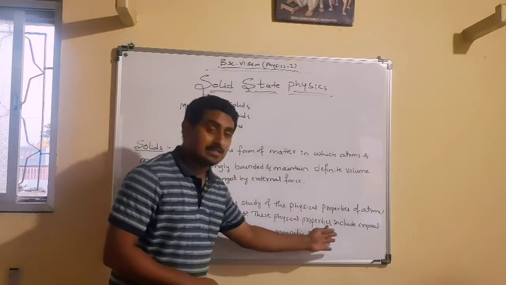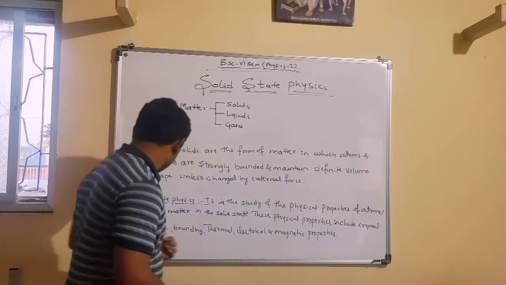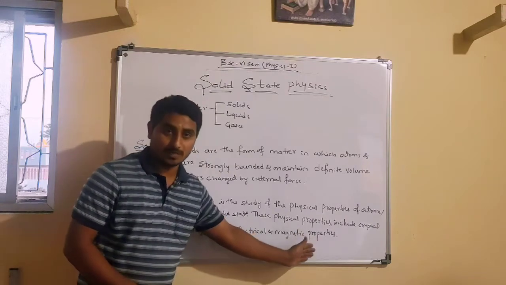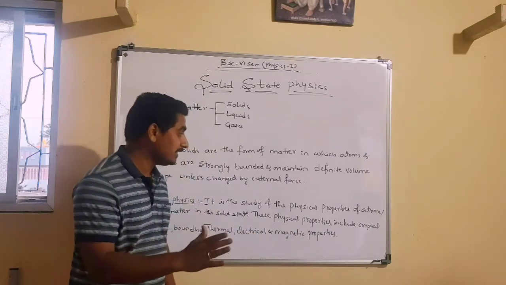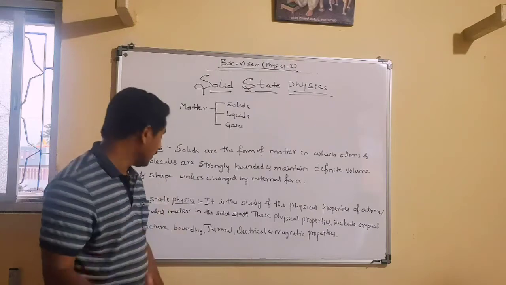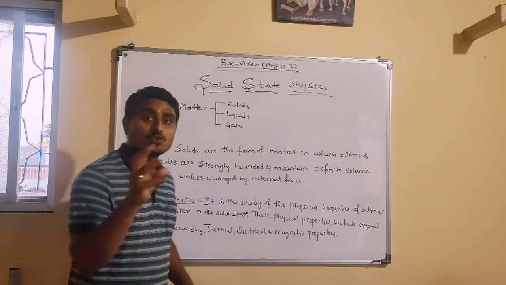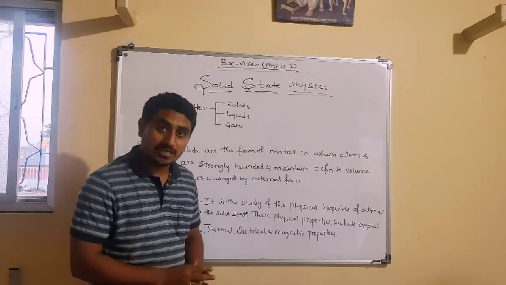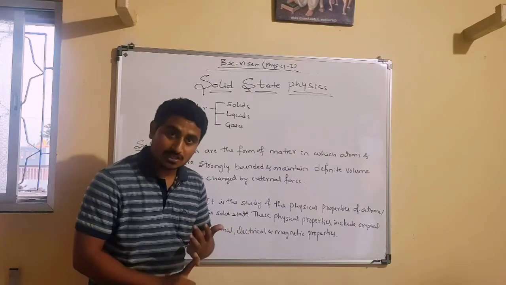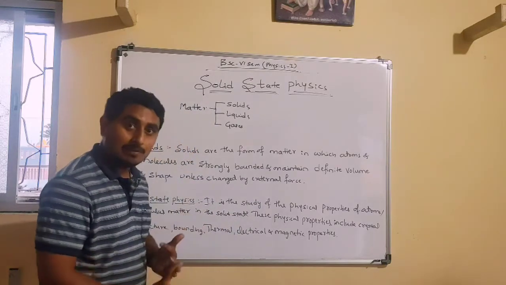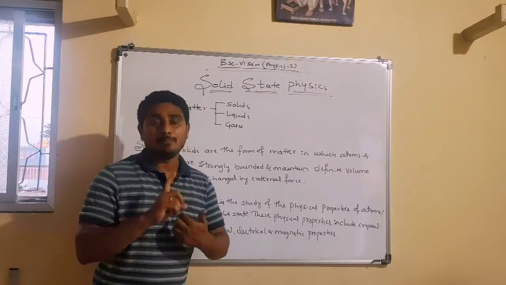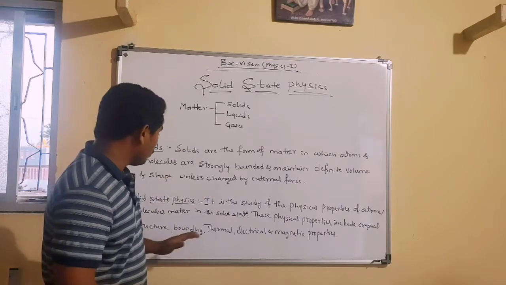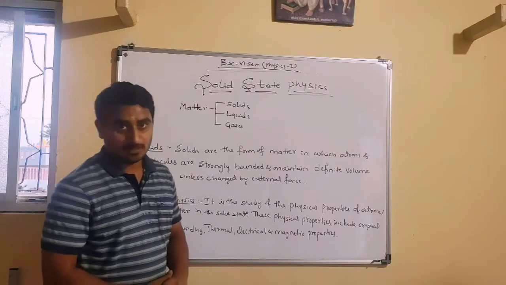And these physical properties include the crystal structure, bonding, thermal, electrical, and magnetic properties. In solid state physics, we study the physical properties of the atoms or molecules of matter which are in the solid state. And what physical properties are we going to study? That is crystal structure, bonding, thermal properties, electrical properties, and magnetic properties. So in solid state physics, we are going to study these things. Okay.